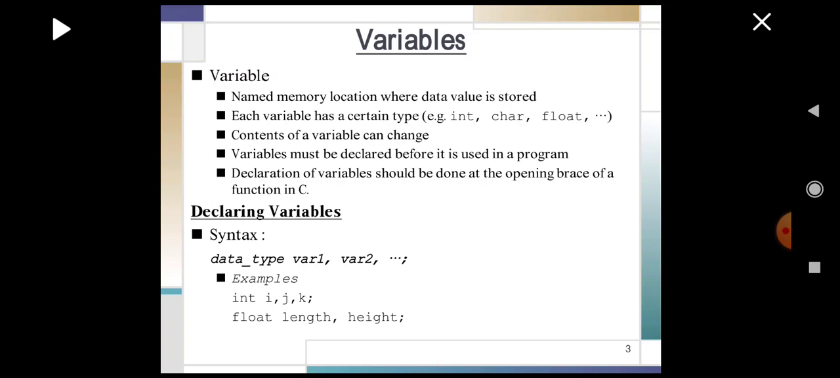The syntax for declaring a variable would be data type space variable 1, variable 2. We can have any number of variables declared in a single statement, but a statement should end with a semicolon. For example, int space i, j, k, semicolon. Here i, j, k are variables of int type. That means it will hold the values of integer type, whereas length and height are variables of float type, which will hold the values of float or decimal type.